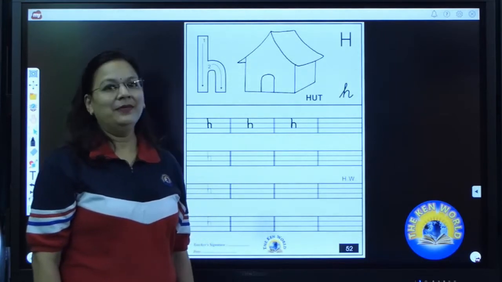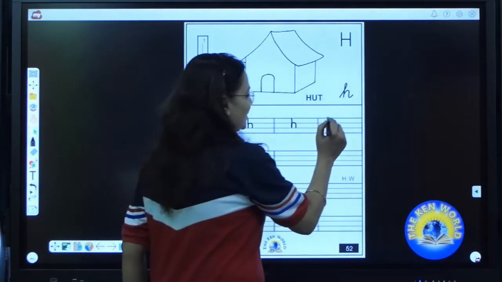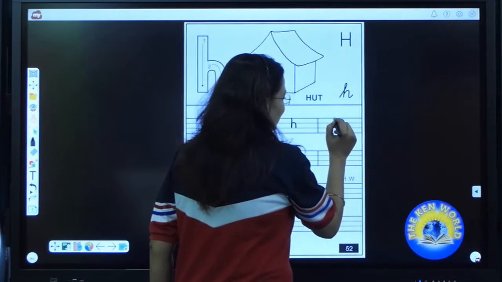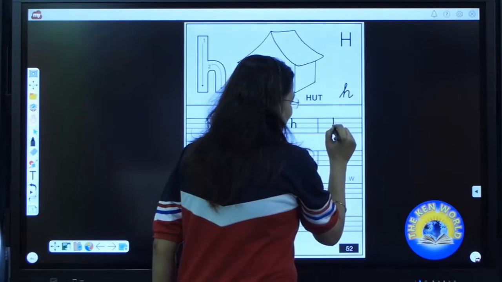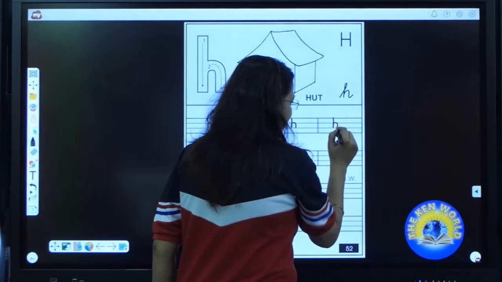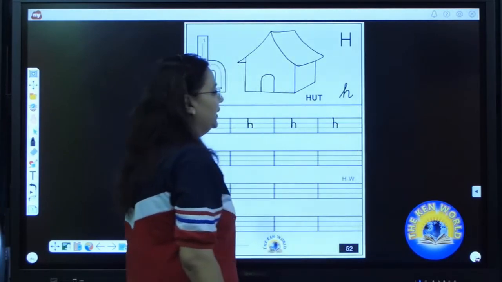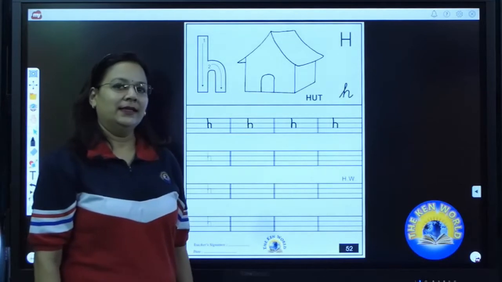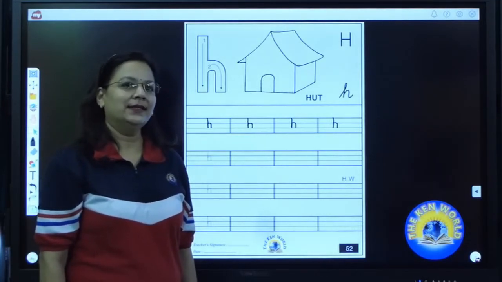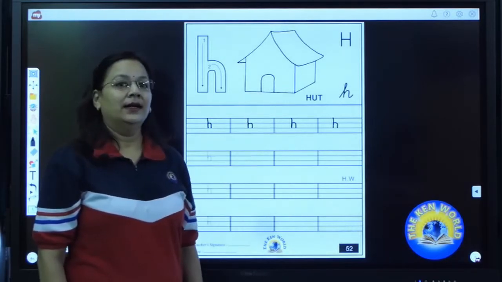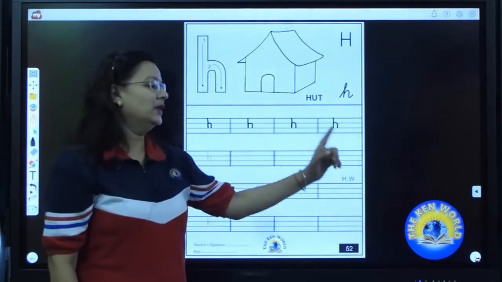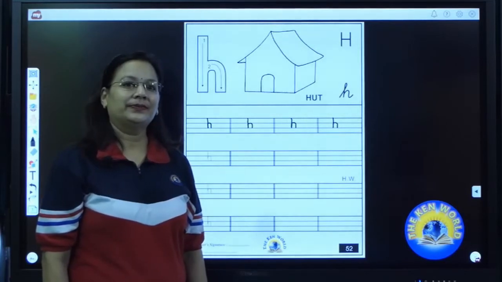Done? Again, ma'am is going to write H. I will start it from the top line. Up to down, standing line, come back to the middle line. Now turn towards your right and make a tail and stop on the base line. H. H says, H says, H as in heart. Now it's your turn to complete your first row.